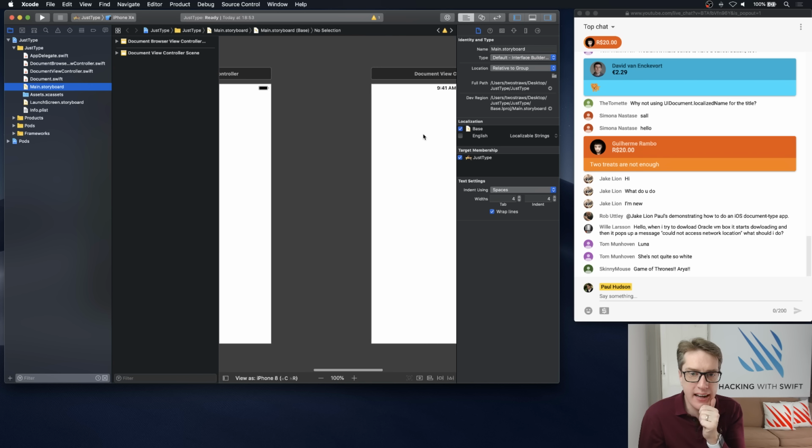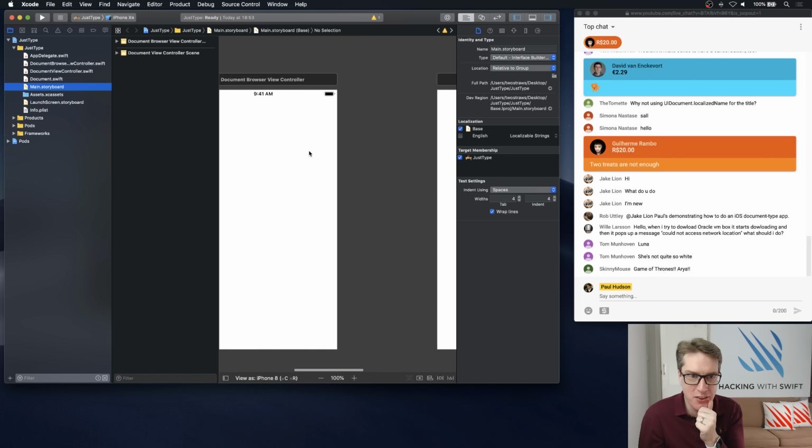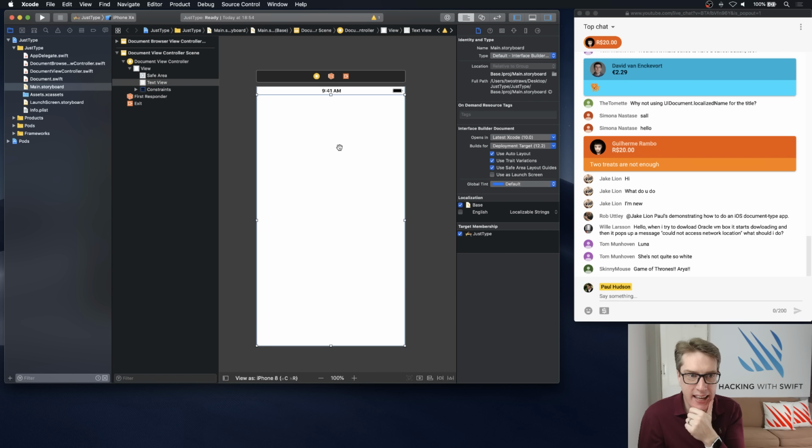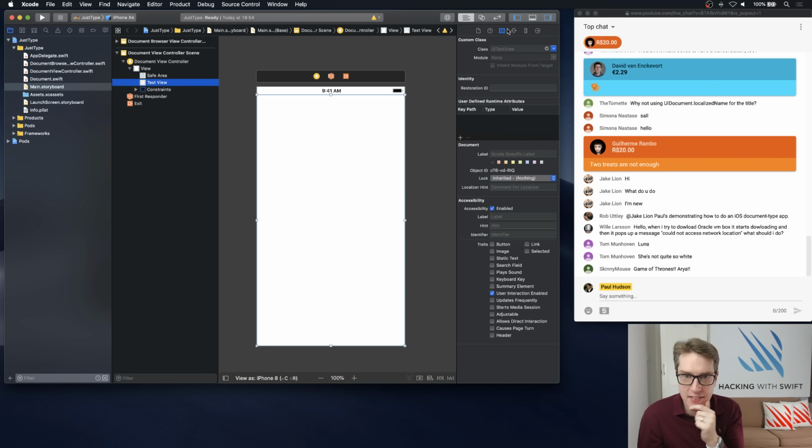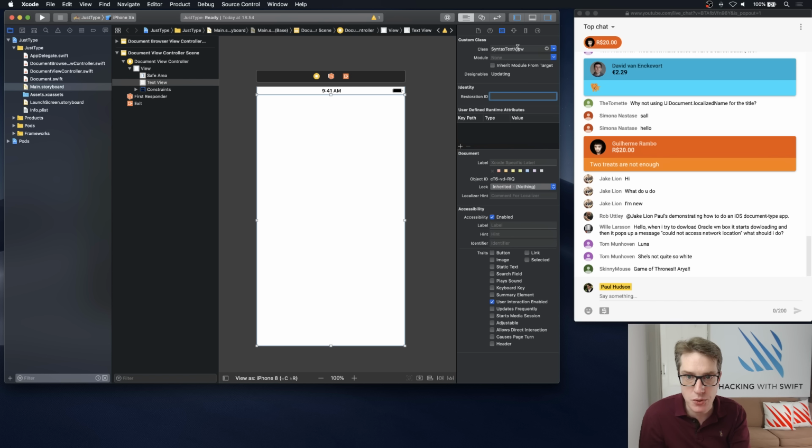I'm going to find our layout here. It's just one on the right. They do it the same, I agree, but there you go. It's one on the right here, which is our big old text view. And inside the entity inspector, this needs a custom class. And the custom class is SyntaxTextView in the module Sourceful. Load that from the pod, we pull in that class, please.